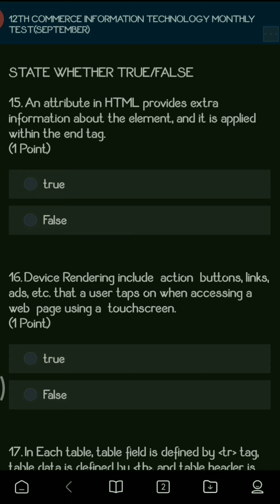Next is state whether true or false. The first question: an attribute in HTML provides extra information about the element and it is applied within the end tag. Is it true or false? This particular answer is false, because the attribute in HTML provides extra information about the element, and saying it's applied with the end tag is totally wrong. You don't require any end tag for the attribute.